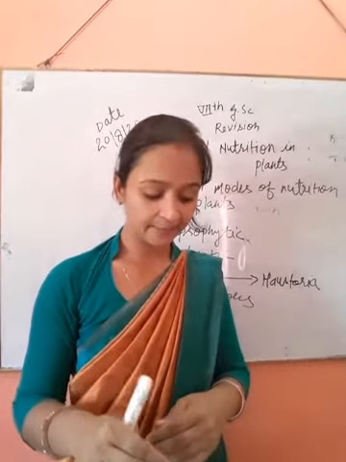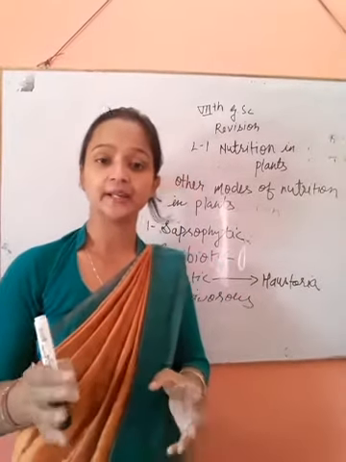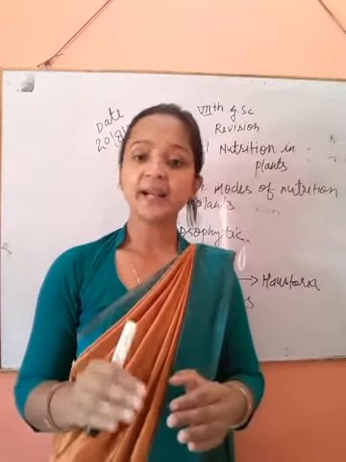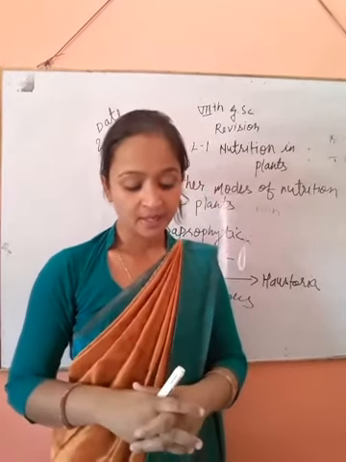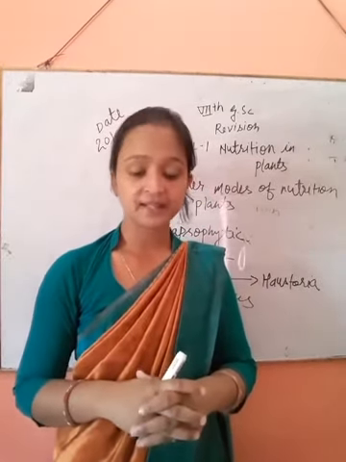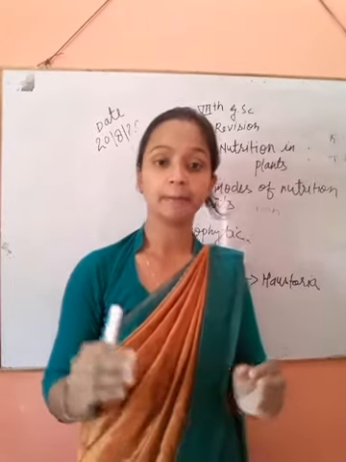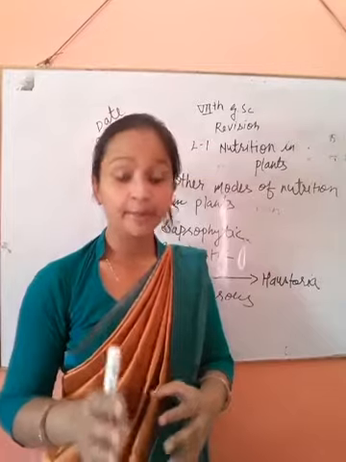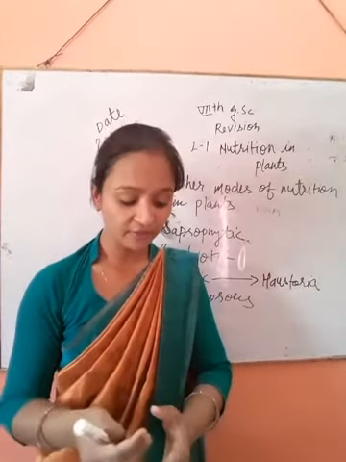In a lichen, there are two different kinds of organisms, that is the algae and the fungi. Algal and fungal partners live together, and both are mutually beneficial.